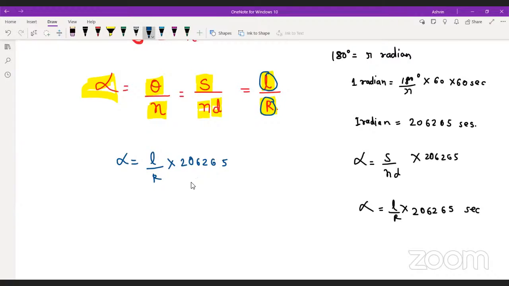Very good, Gaurav. Very good, Khushbu. Your answers are right. Now alpha is 27.99 seconds. L is 3 mm. You have this R thing and you have this seconds thing. Now calculate the value of R.